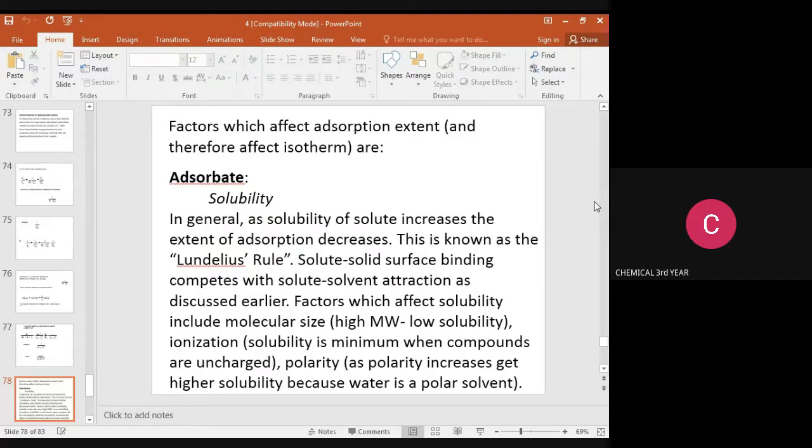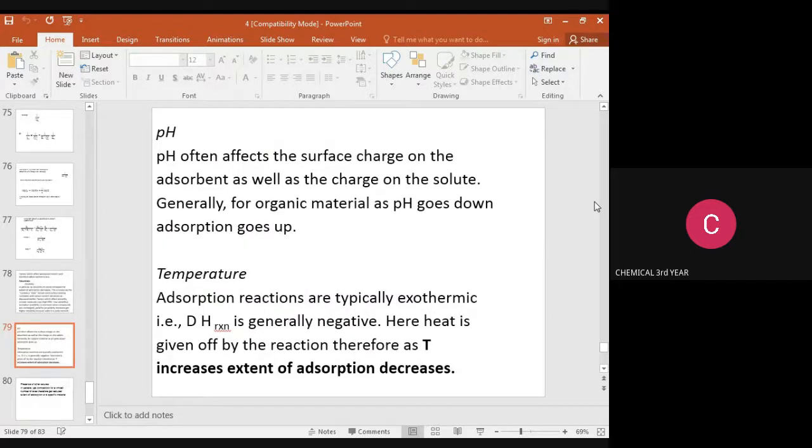Polarity: as polarity increases, we get higher solubility because water is a polar solvent. Another parameter is pH. pH often affects the surface charge on the adsorbent as well as the charge on the solute. Generally for organic material, as pH goes down, adsorption goes up. Temperature: adsorption reactions are typically exothermic, that is, delta H of reaction is generally negative. Here heat is given off by the reaction, therefore as temperature increases, the extent of adsorption decreases.